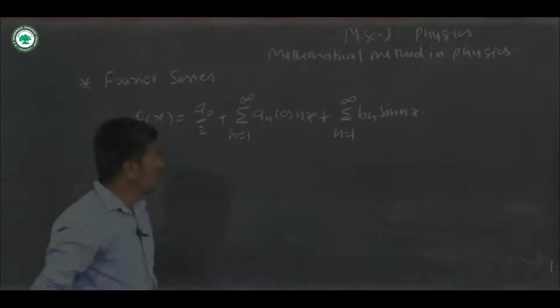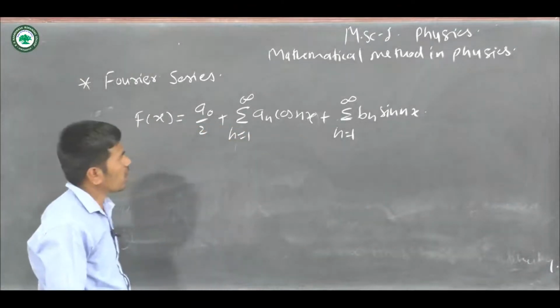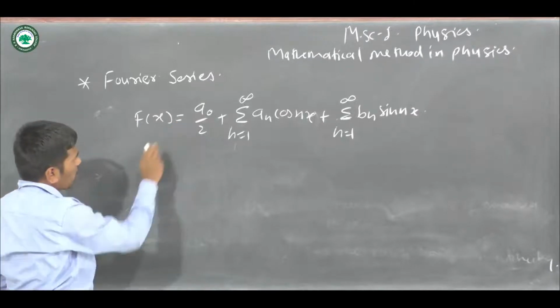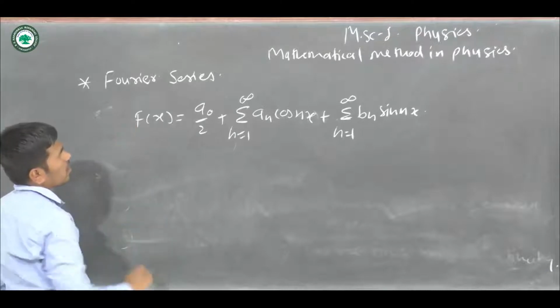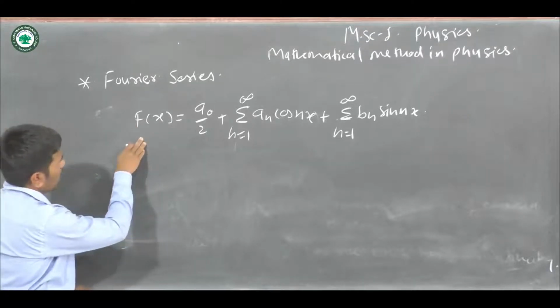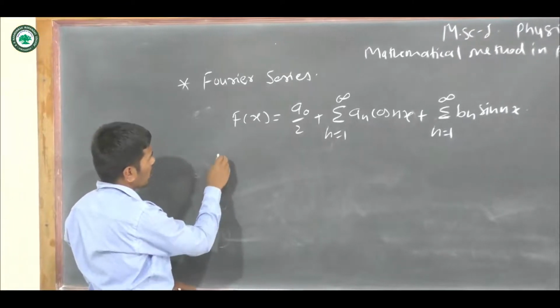Now we determine a naught, a n and b n, which are the coefficients of the Fourier series. For a naught, we just integrate this expression with limits 0 to 2 pi on both sides.